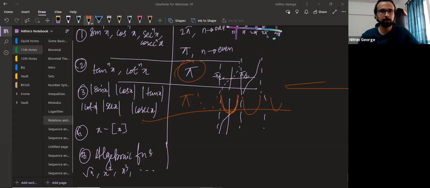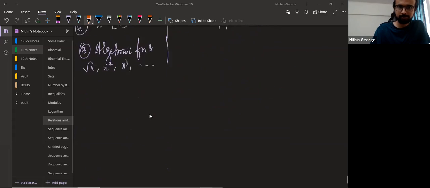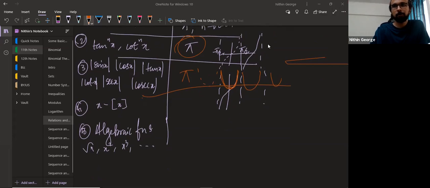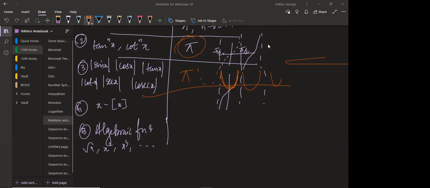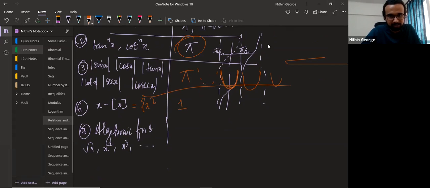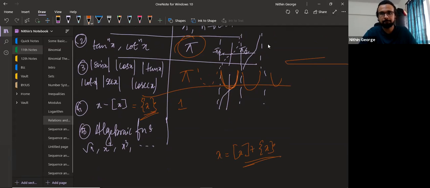Okay. We're back now. So this will be pi. What about the next one? x minus g of x. What happens there? Guys, is it 1? This is nothing but the fractional part of x, which we already discussed. Remember that x is nothing but greatest integer part plus fractional part. Got it? Yes, sir.